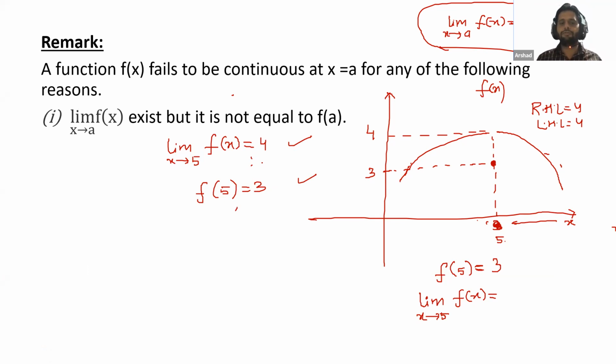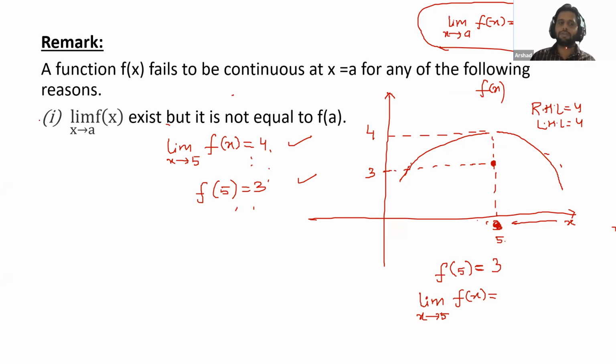What is the condition for the function to be continuous? The limit as x tends to a should be equal to f(a). So we have seen the first case, where the limit exists but is not equal to f(a). Now, can you draw this complete graph without lifting your pen? No, sir, it is not possible. If you draw this, then at this point you need to lift your pen. So this function is not continuous.